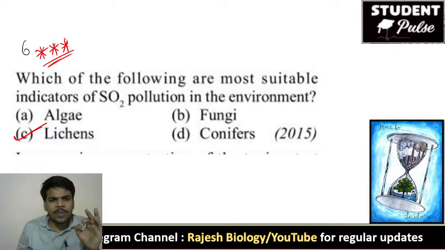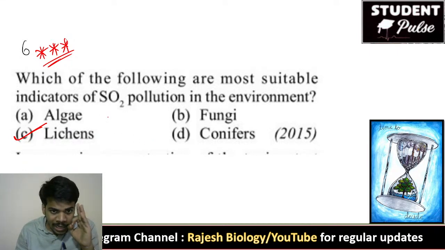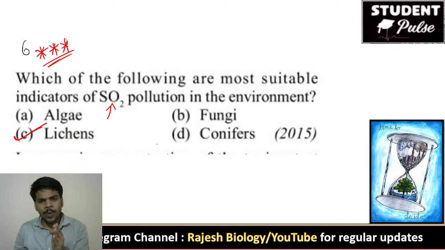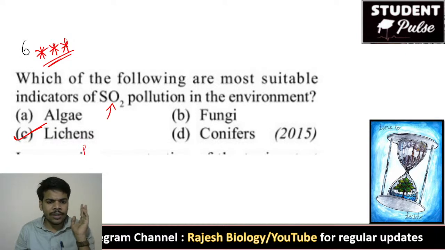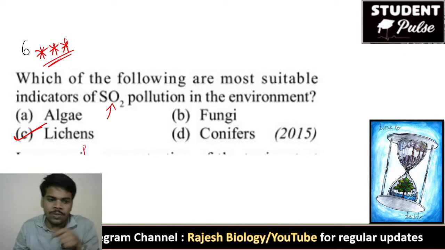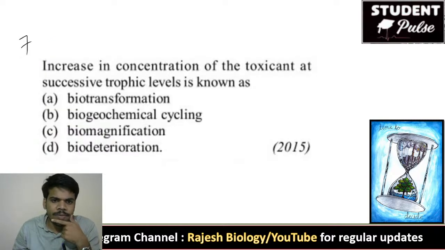Lichens are the best pollution indicators, and that too for air pollution, particularly SO2. Okay: lichens, air pollution, SO2. Remember this. It is a pollution indicator. This is very important in concept evolution also, in natural selection theory.